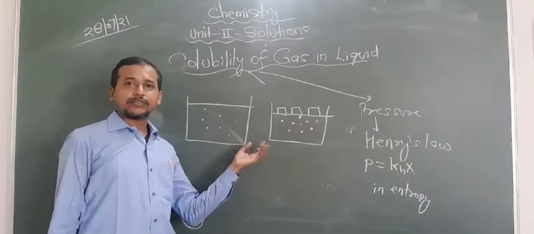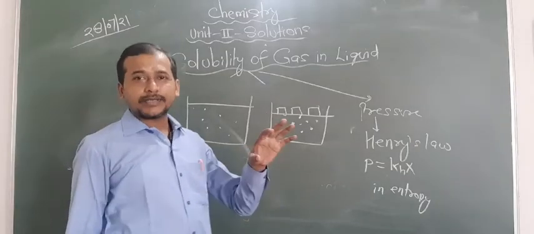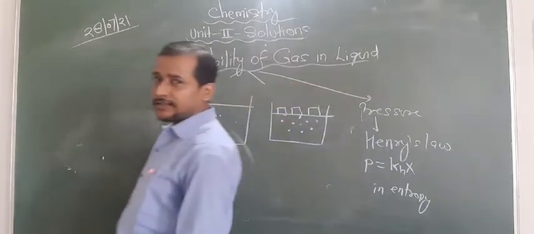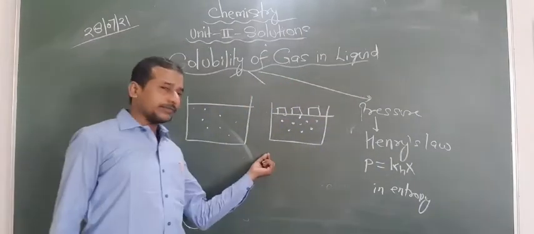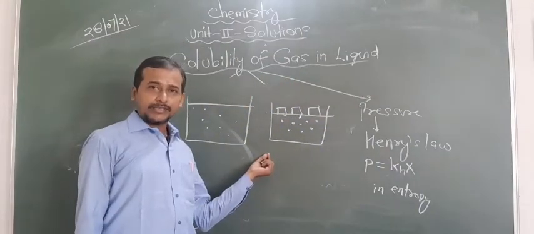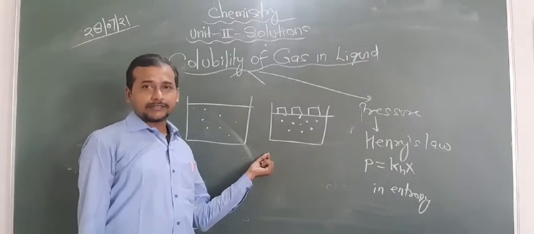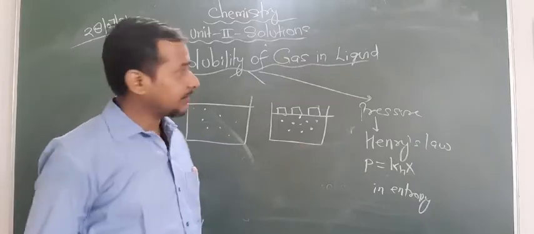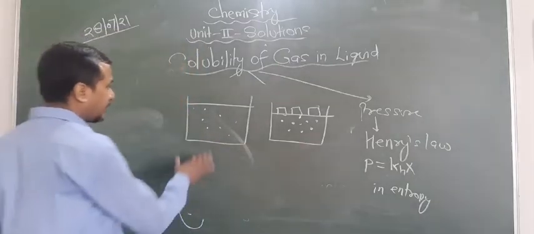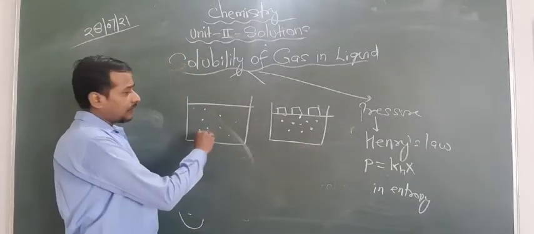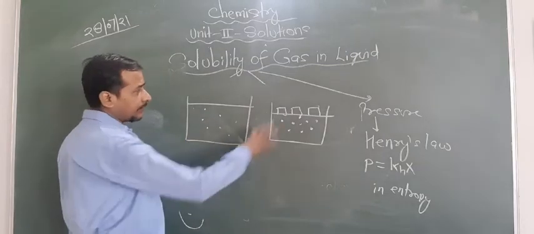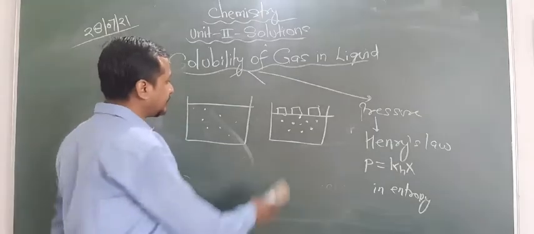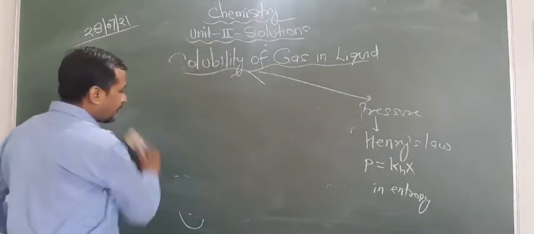From this diagram, one question may arise. If this diagram is given and you are told to write the answer by looking at the diagram, okay? So this diagram denotes which law? And also write that law. So this type of question may arise in the board examinations. Are you getting this point or not? So here pressure is minimum, so that's why solubility of gas is less. But on applying more pressure, the solubility of gas is more. So this law was explained by Henry.